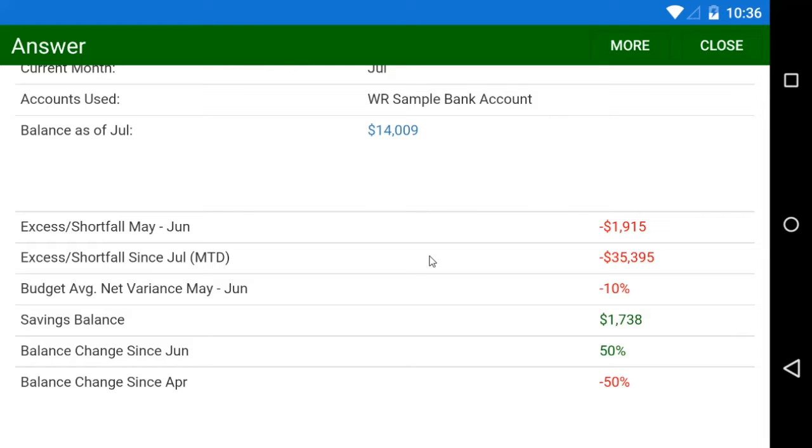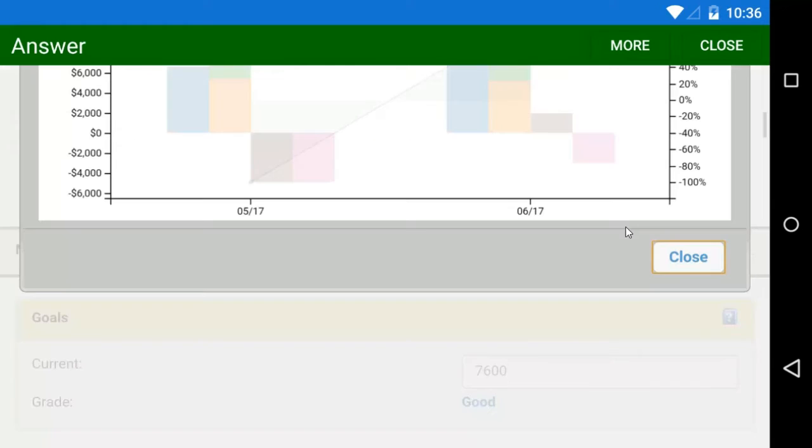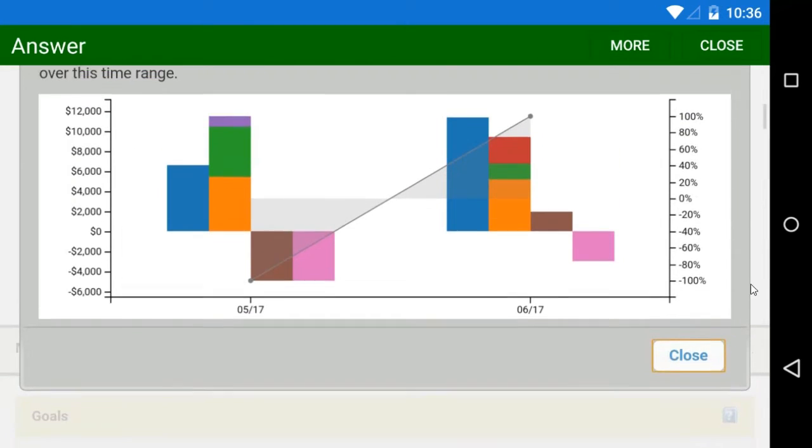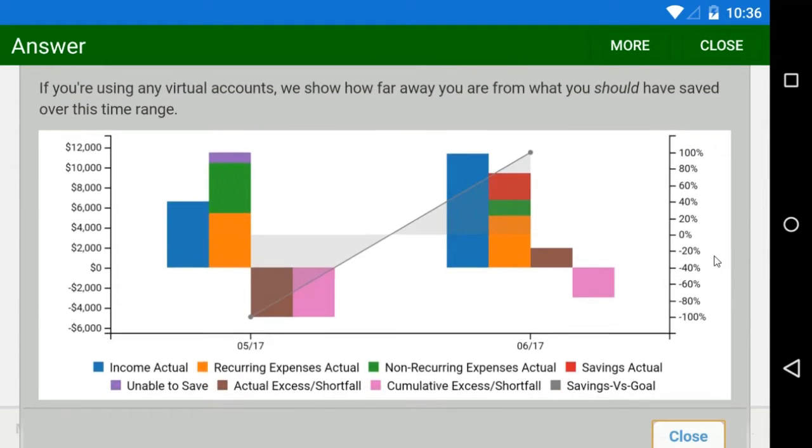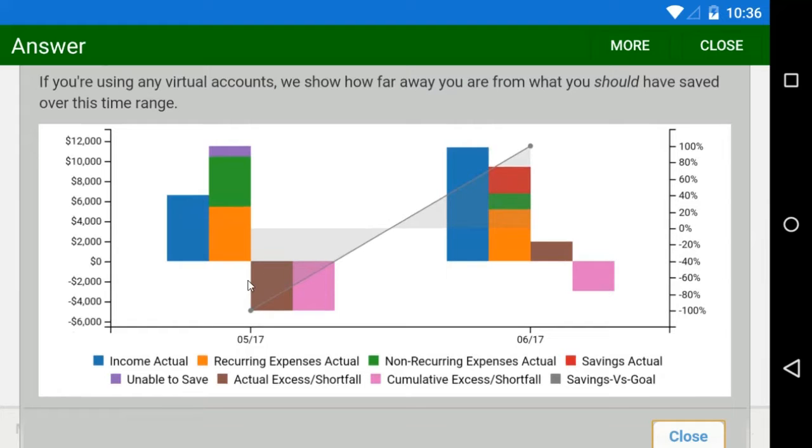And this all integrates nicely with the reporting that's available in the RSP. For example, here I'm going to launch a nifty report that tells us a lot about how we're performing over the last couple of months, May and June in this case. For example, we can see that May was a bad month for saving. For whatever reason, our non-recurring expenses were much higher than usual, leading to a portion of funds that we were unable to save, shown as purple here.